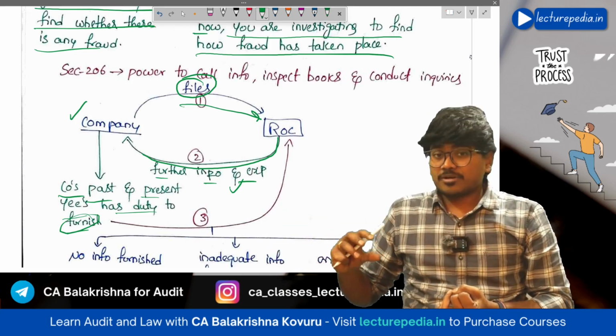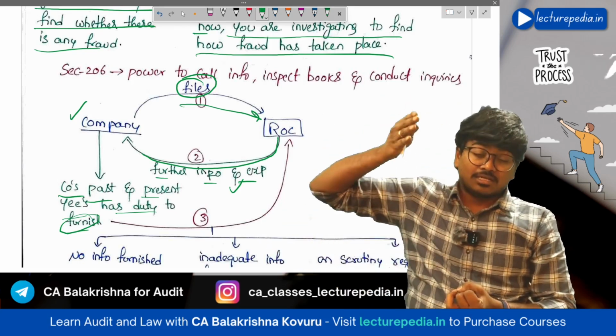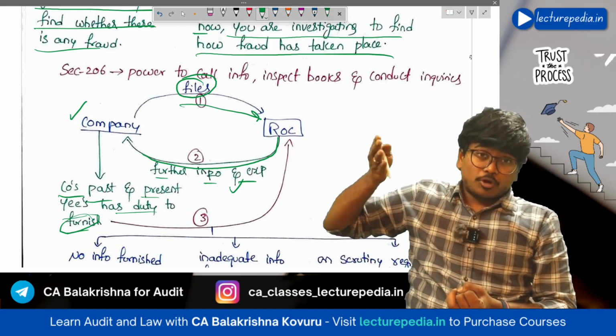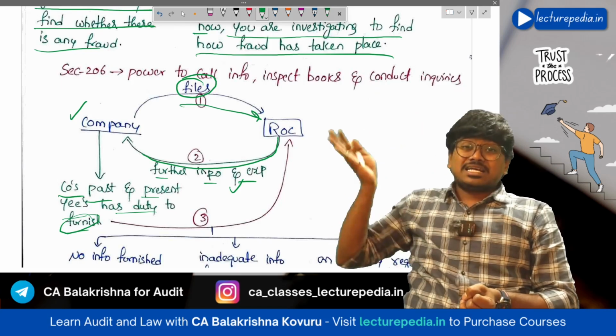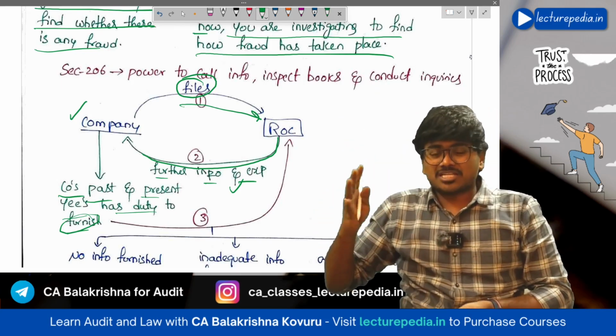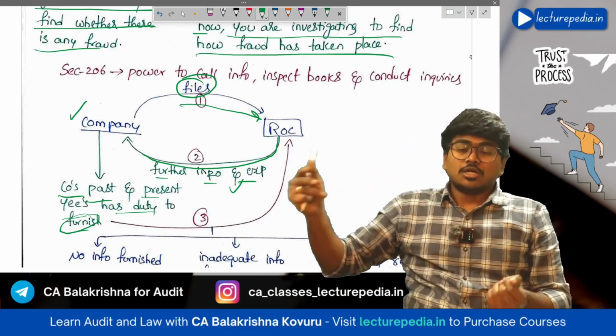If the information relates to previous years, then the employees employed in those years, the past employees, will also have a responsibility to give information to the ROC.